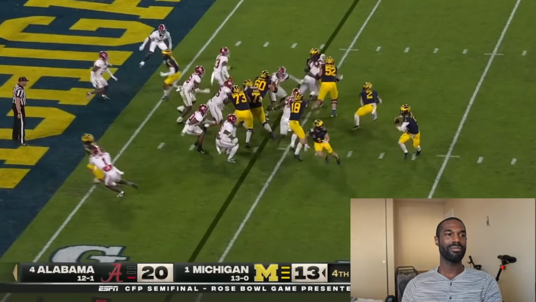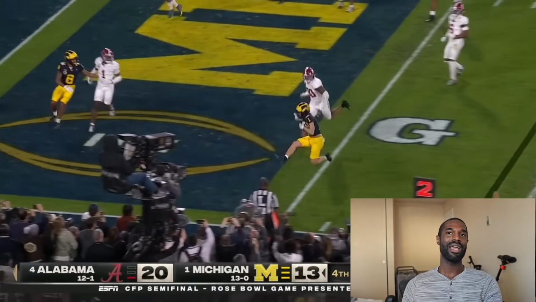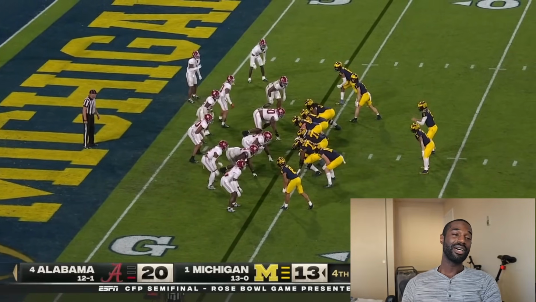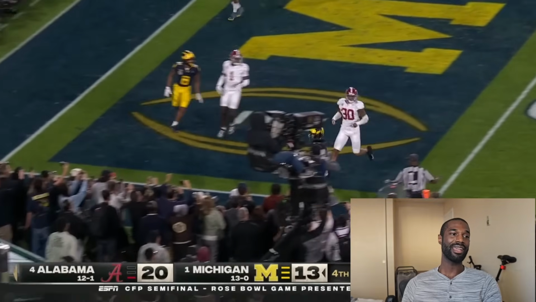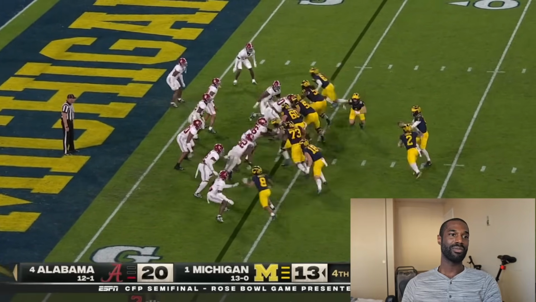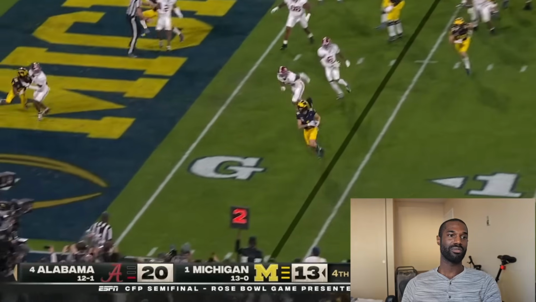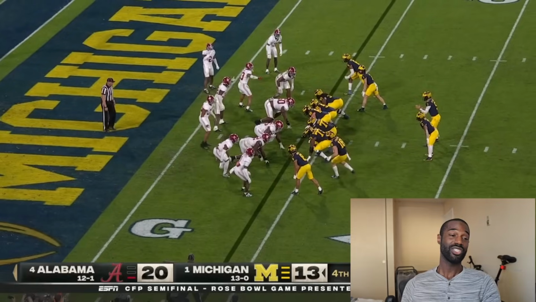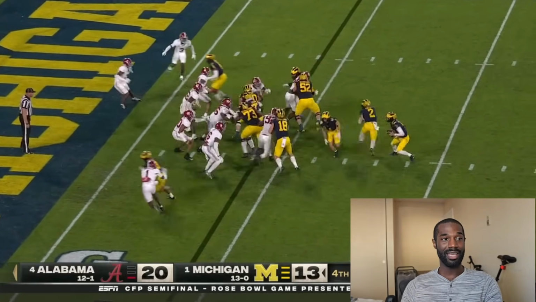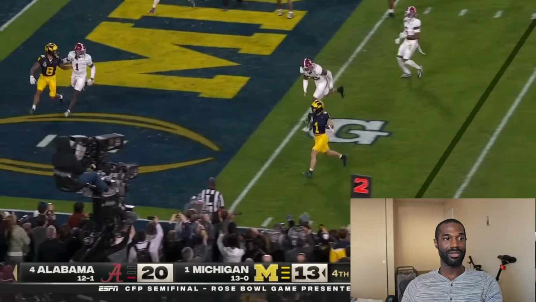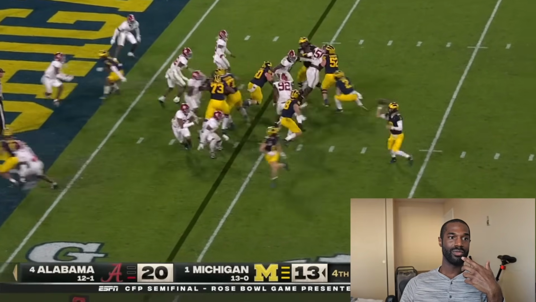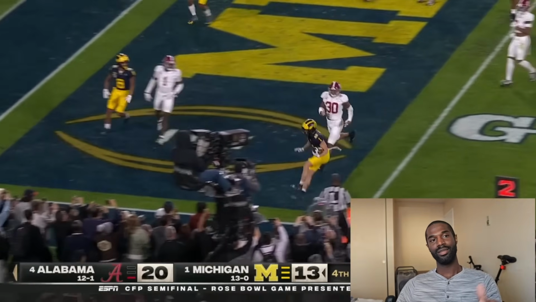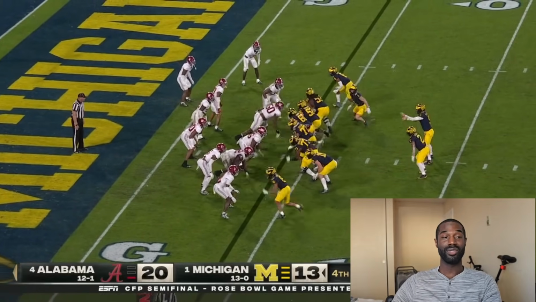That play action with the motion, so when I said they had 8 Alabama defenders going that way, honestly, they got 10. It's just that the 2 realized the play action and tried to get back. It just wasn't good enough. Michigan brought a really fast skill position player, the wide receiver, back across the formation. And that play design did a good job because, like I said, the people they would have had to get out there to catch him were a safety and a linebacker. From an athleticism standpoint, these wide receivers are winning that matchup.